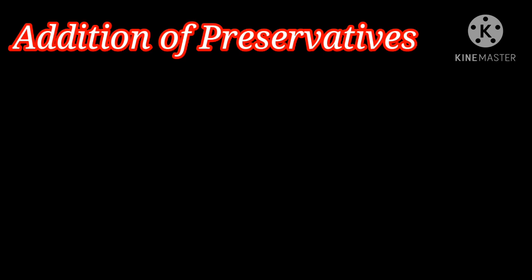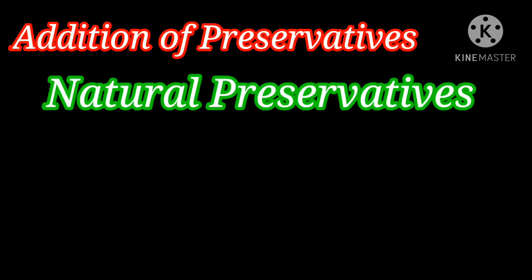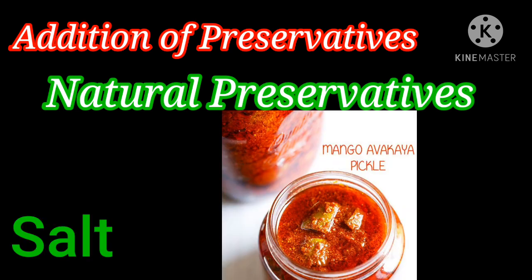Addition of preservatives. Food can be preserved by adding natural and synthetic preservatives. Natural preservatives: some naturally available materials like salt, sugar and oil are used as food preservatives. Clear? So what are the things naturally available? Salt, sugar and oil.